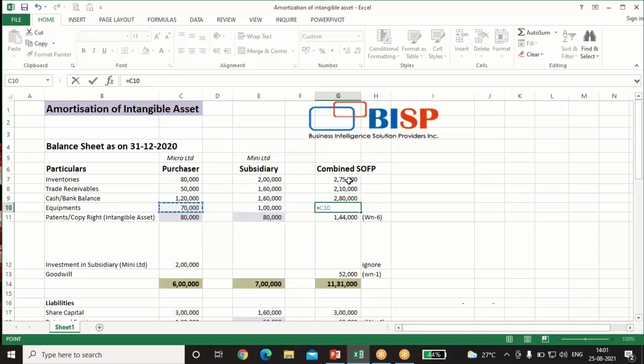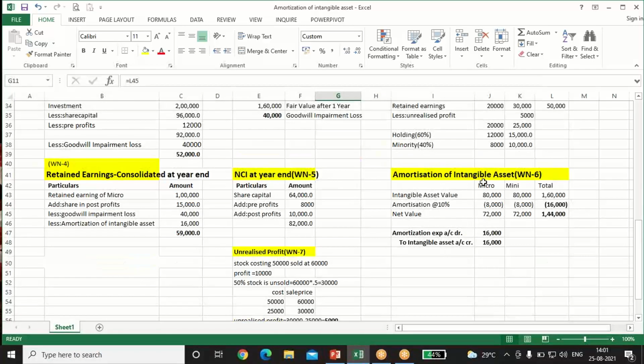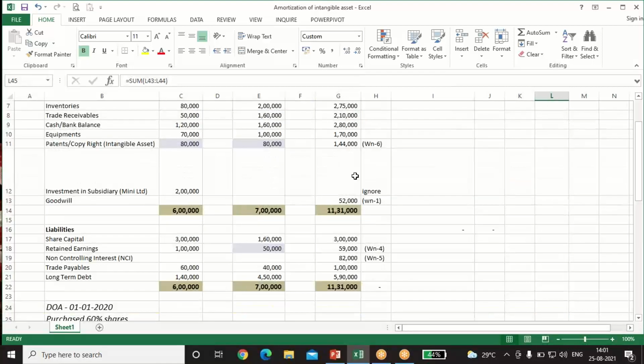Equipment also 70 plus 1 lakh. Intangible asset, working note number 6, we have already calculated. Total was 160, and 10% was the intangibles amortization, so 160 into 10% is 16. Finally, the net value of the intangible asset is 1,44,000.